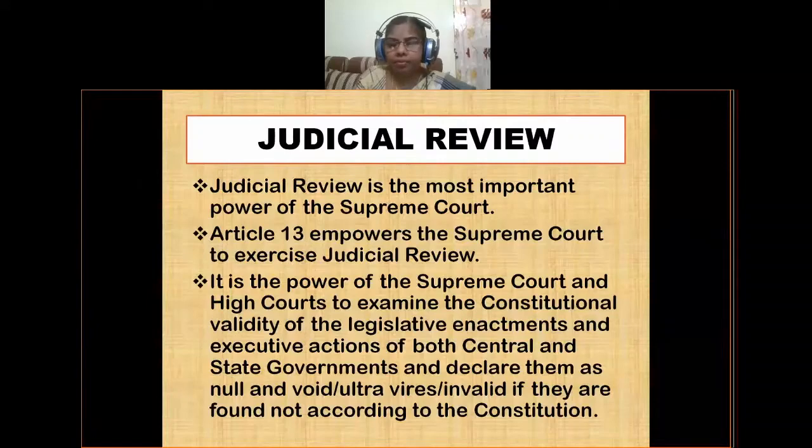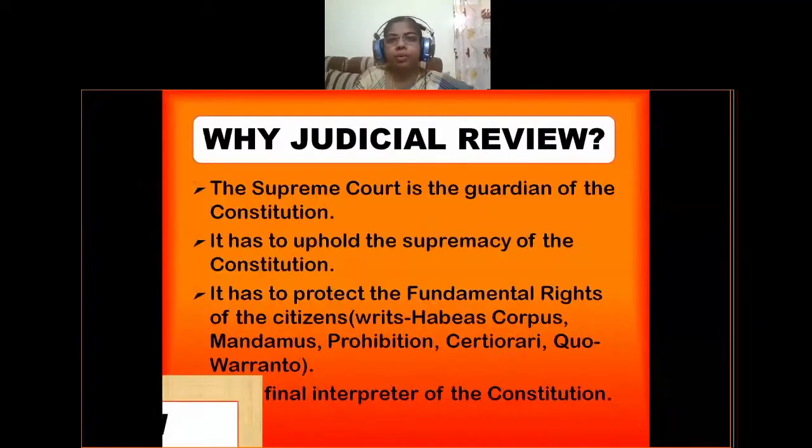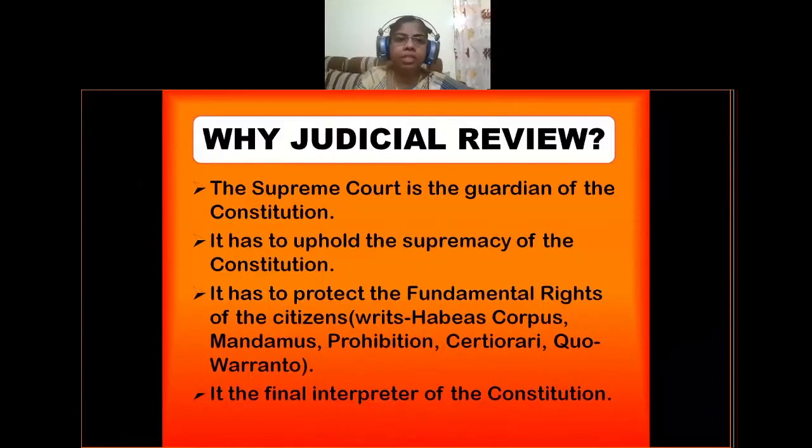Why was judicial review given to the judiciary? Because the Supreme Court is the guardian of the Constitution. The Supreme Court can also be called a guardian of the Constitution. It is the responsibility of the Supreme Court to safeguard our Constitution, and it has to uphold the supremacy of the Constitution.